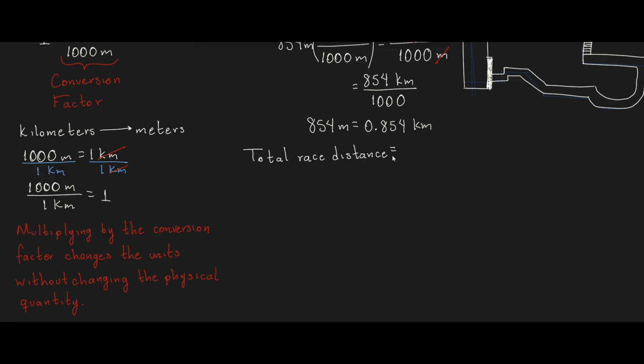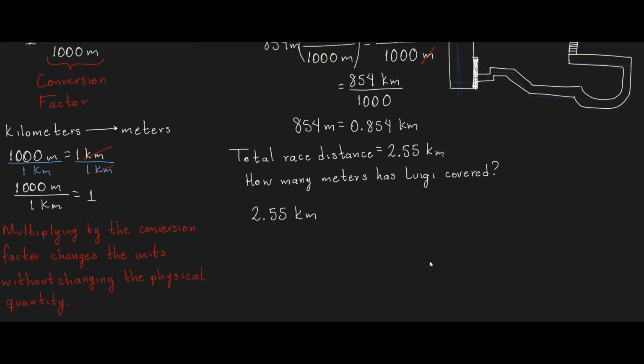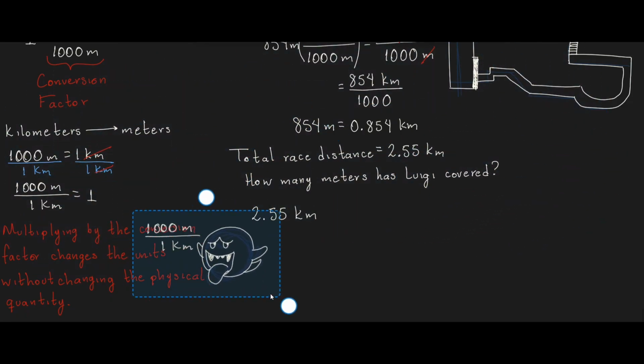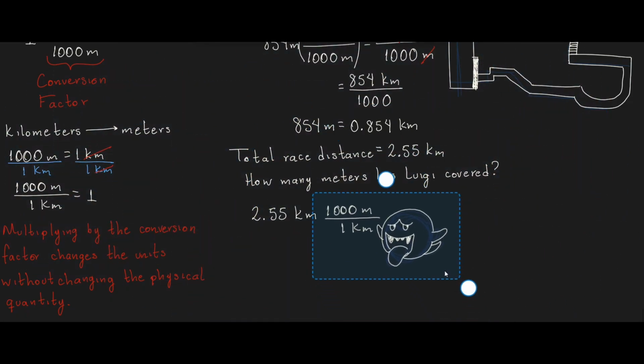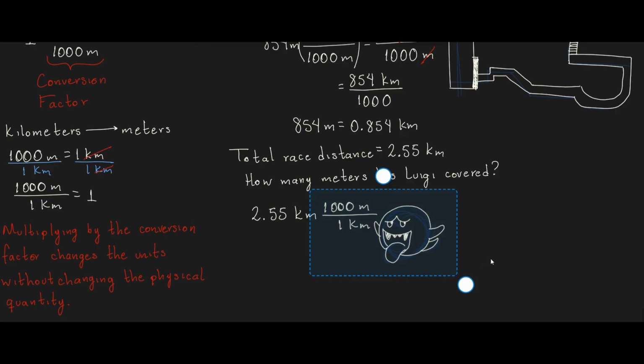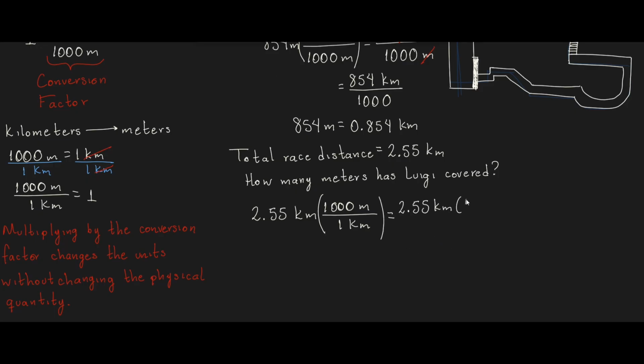The total race distance Luigi had to travel in the Delfino Square circuit was 2.55 kilometers. How many meters has Luigi covered? Boo! Let's use our other conversion factor. We multiply 2.55 kilometers by 1000 meters divided by 1 kilometer, which gives 2550 meters, where we cancelled out kilometer and we ended up with only meters.